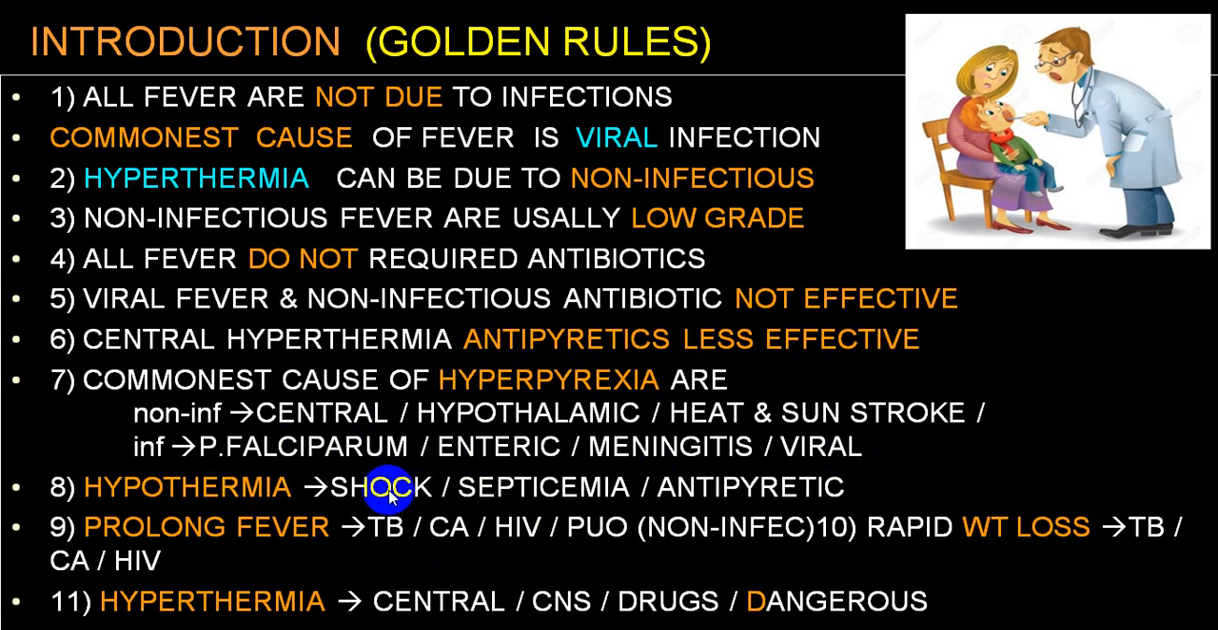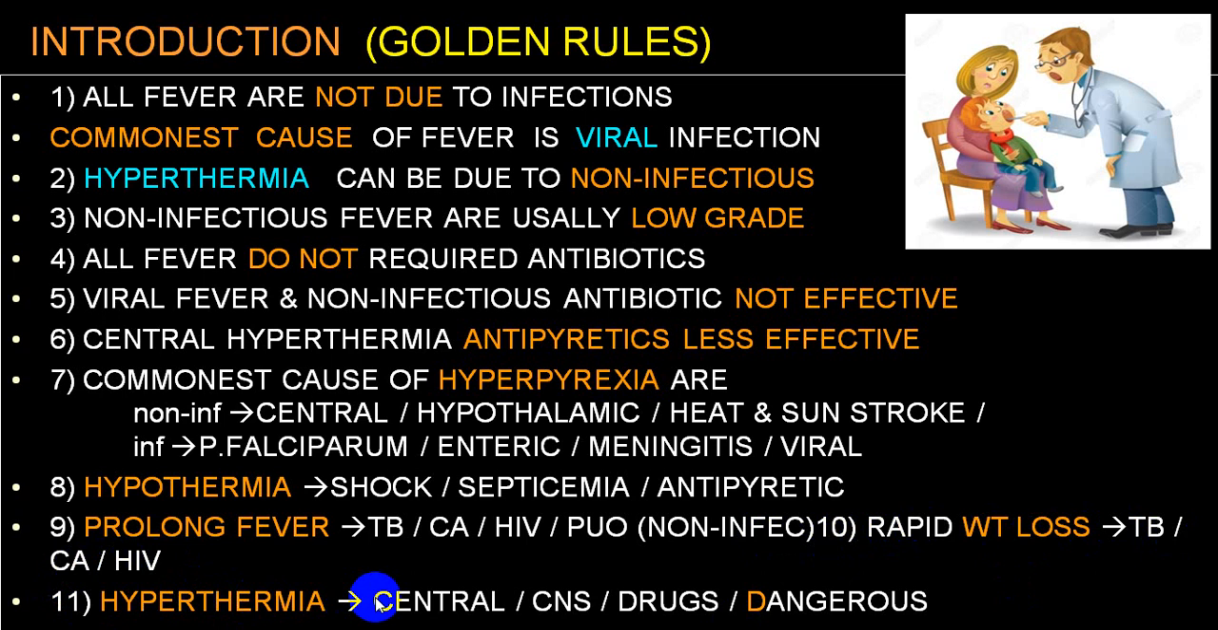Hypothermia is a common finding in a person who gets a severe shock state, very frequently septic shock, and overdosing of antipyretics. If any person comes with a prolonged fever lasting more than 3 to 4 weeks, always suspect tuberculosis, carcinoma, HIV infections, pyrexia of unknown origin, and again in pyrexia of unknown origin, the non-infectious group. And if the person has a rapid weight loss, think of tuberculosis, carcinoma, HIV infections.